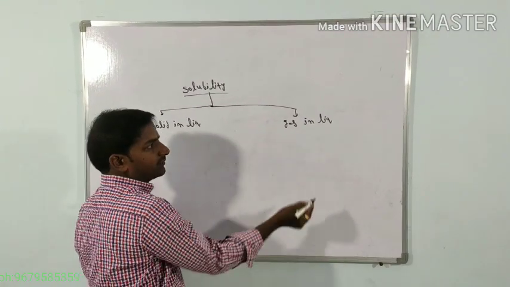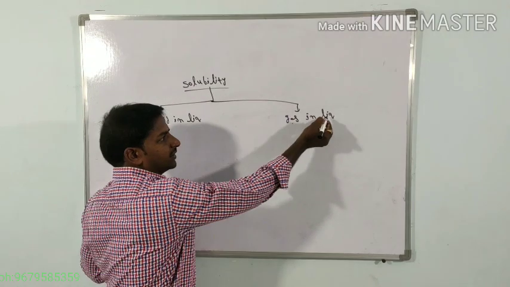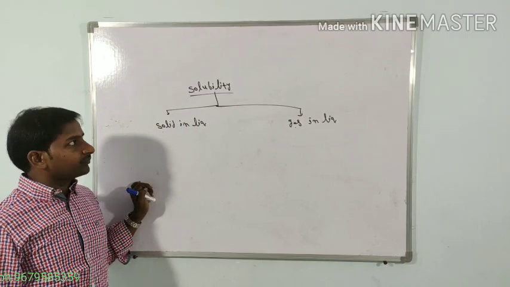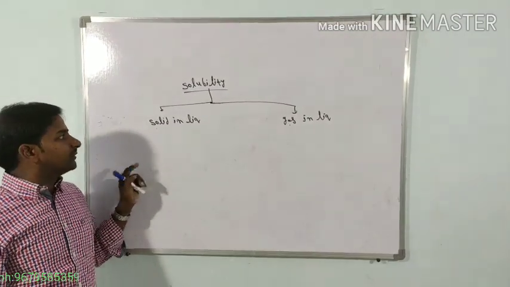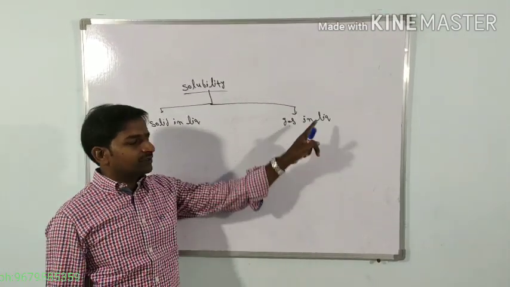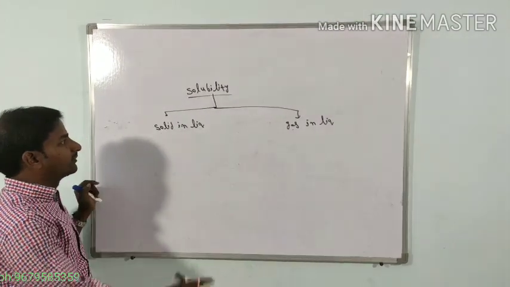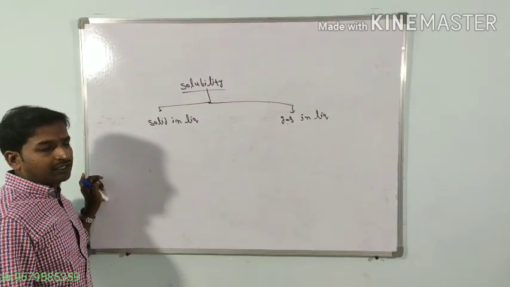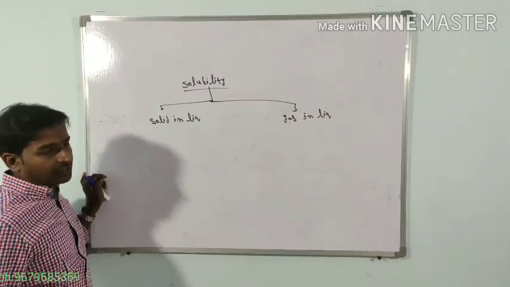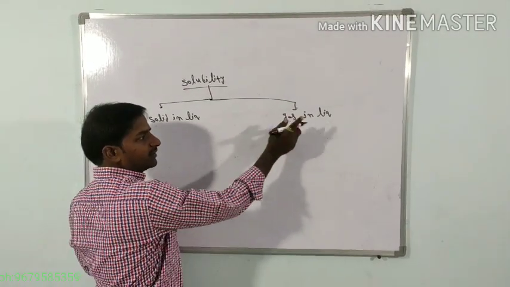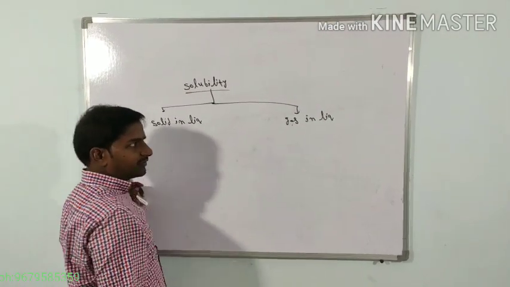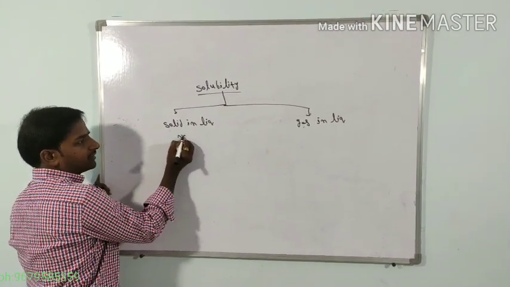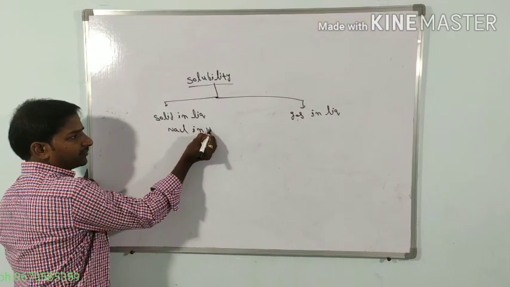Next, gas in liquid. If the solute is gas and liquid is the solvent, then we can say gas in liquid. In solubility, two types are there. One is the solid in liquid type, next is the gas in liquid type. In solid in liquid type, if the solute is solid and the liquid is water or whatever the solvent, then we can say solid in liquid. Next, in gas in liquid, if the solute is gas and the solvent is liquid, then we can say gas in liquid.